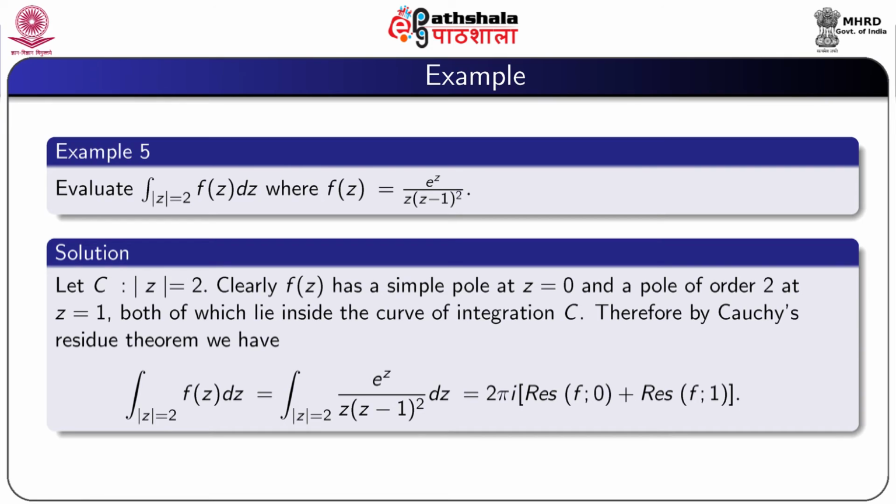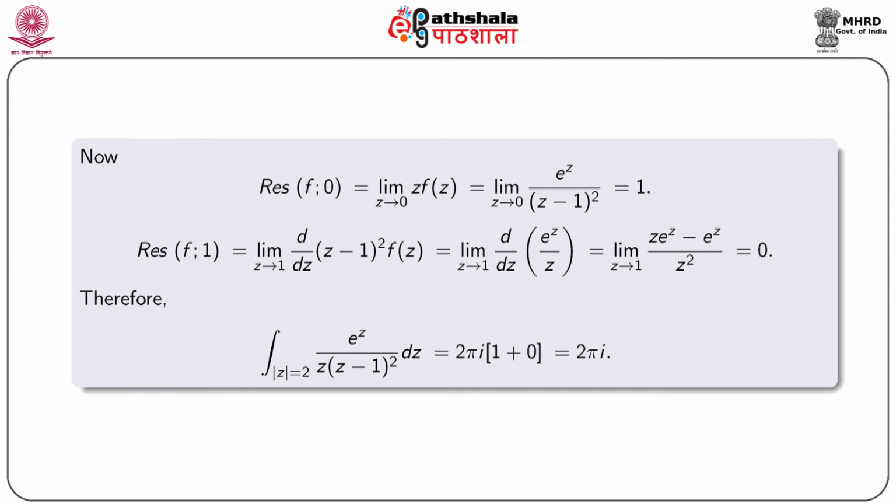Therefore, by Cauchy residue theorem we have integral over mod z equal to 2 of f(z) dz is equal to 2 pi i into residue of f at 0 plus residue of f at 1. So, now we calculate residue of f at 0 and residue of f at 1. Since 0 is a simple pole of f, we have residue of f at 0 is equal to limit z tends to 0 of z into f(z), and that is equal to 1.